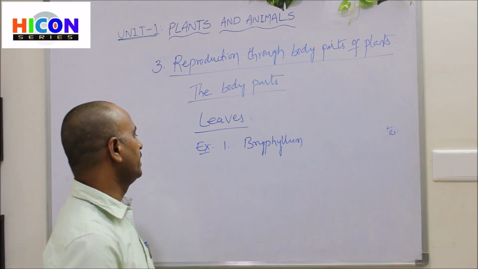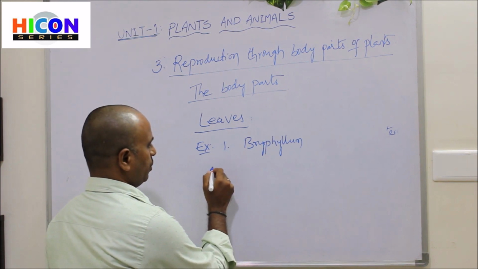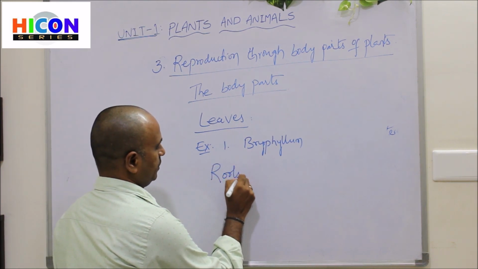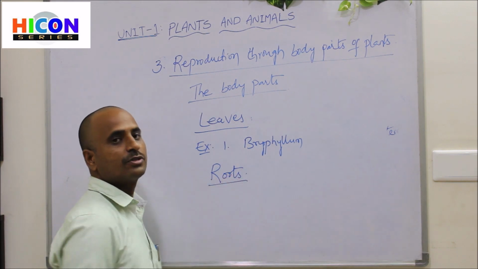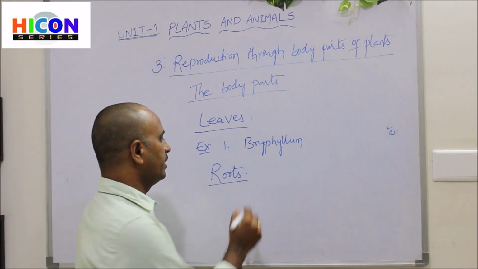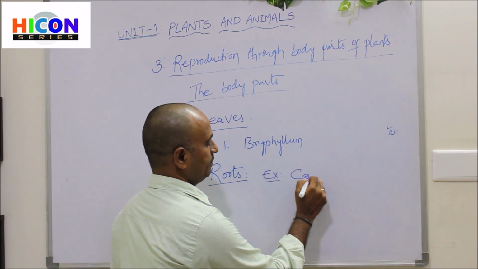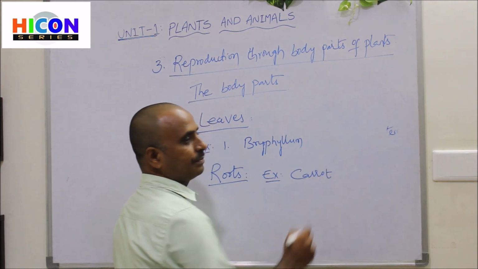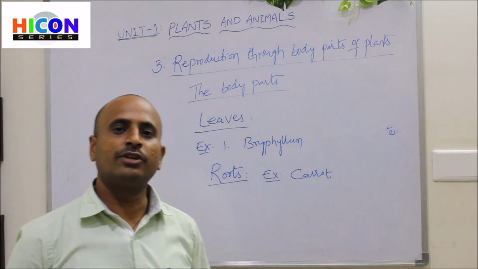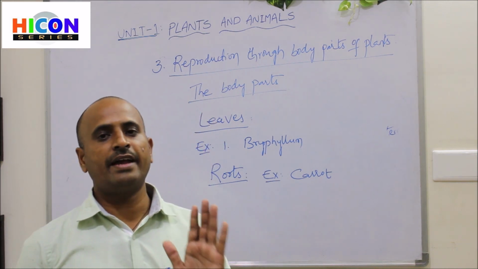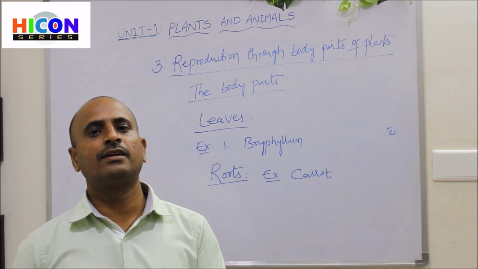And the next one is roots. Some plants can reproduce new plants from their roots. Example, carrot. So look at the picture. In the picture you are observing a carrot, the root of a carrot.